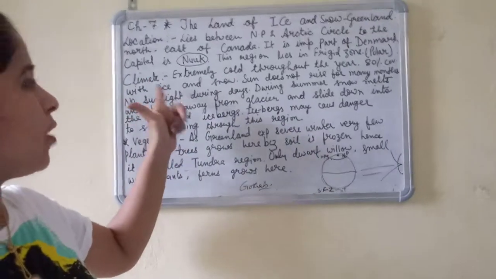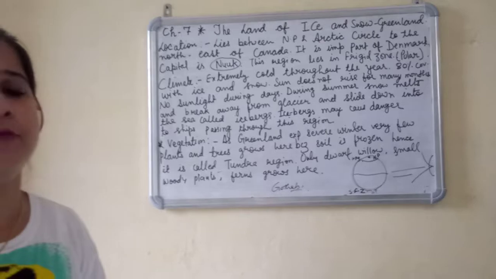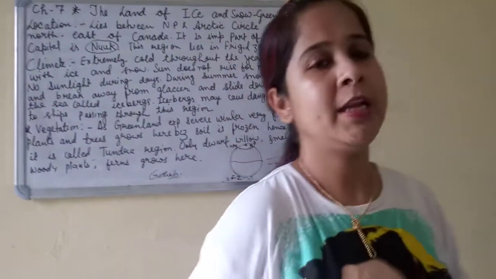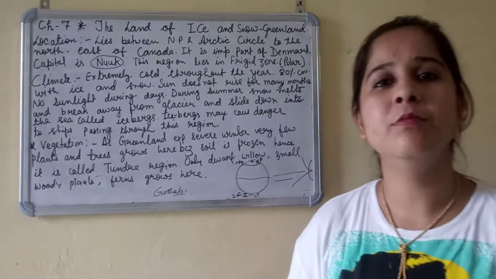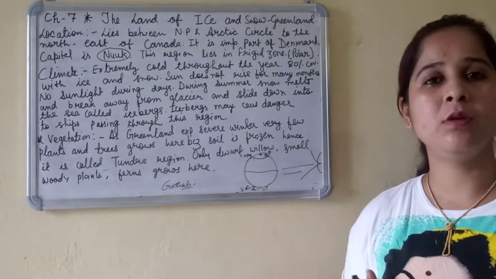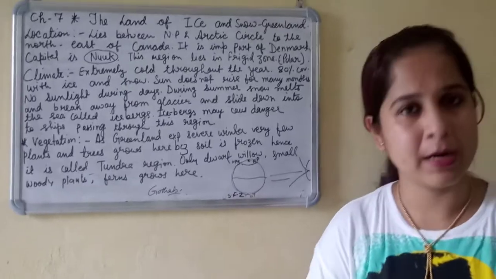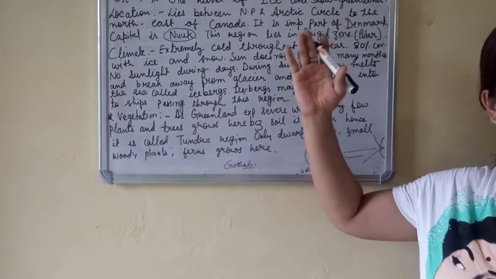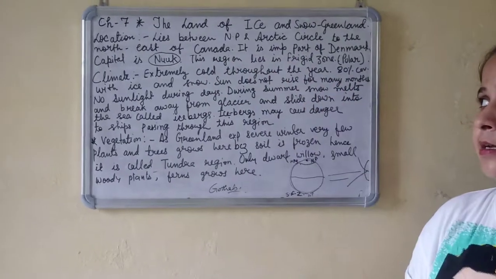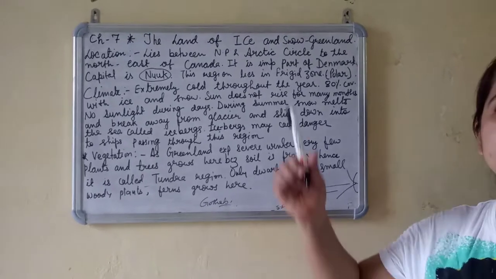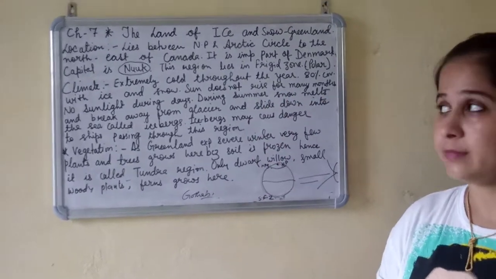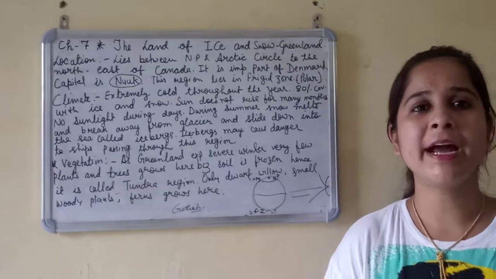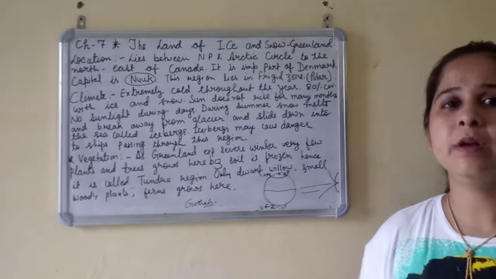Now what kind of climate do we find here? When we talk about any part of the country or any part of the earth, we must know about each and every physical feature of that part. First of all, I have covered the title, the land of ice and snow, and second, I have completed the location. The third part is the climate. Now we must know what kind of climate is found here.